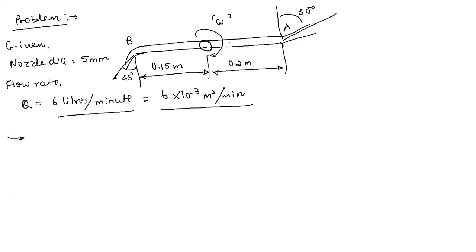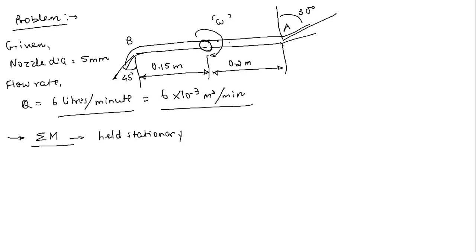Now the question is to calculate the net torque acting on the sprinkler when it is held stationary. Definitely when it is held stationary, that means you are going to use some external source or external moment to stop this sprinkler. So if I am stopping this sprinkler using my hand, there will be a net torque acting on my hand, right?